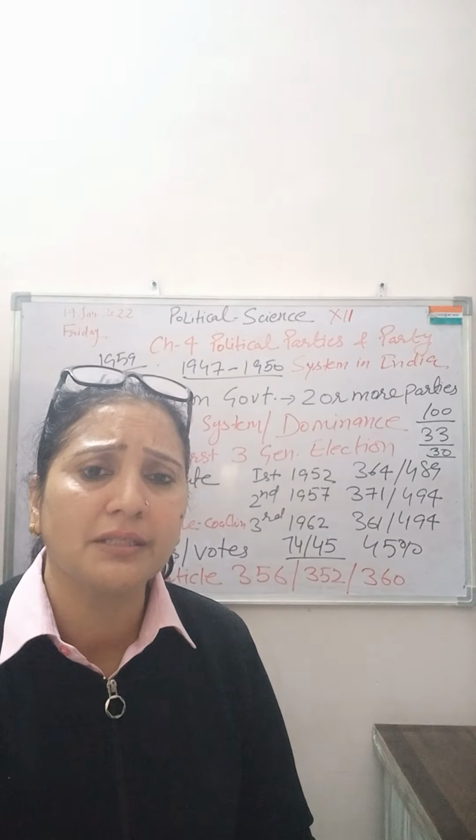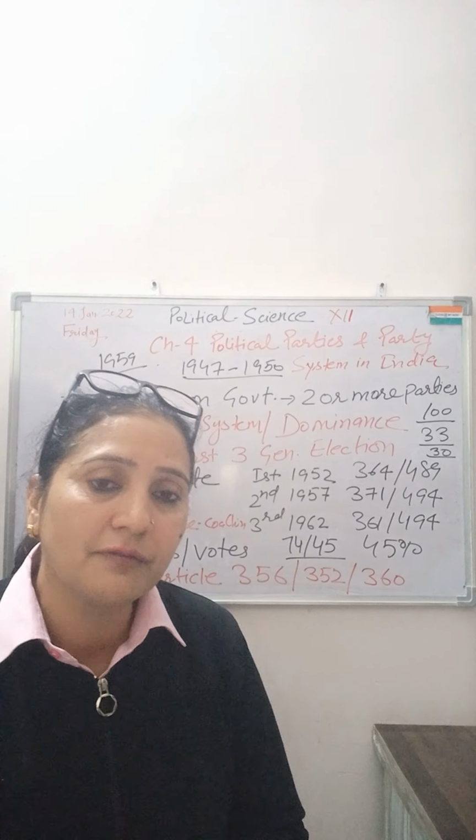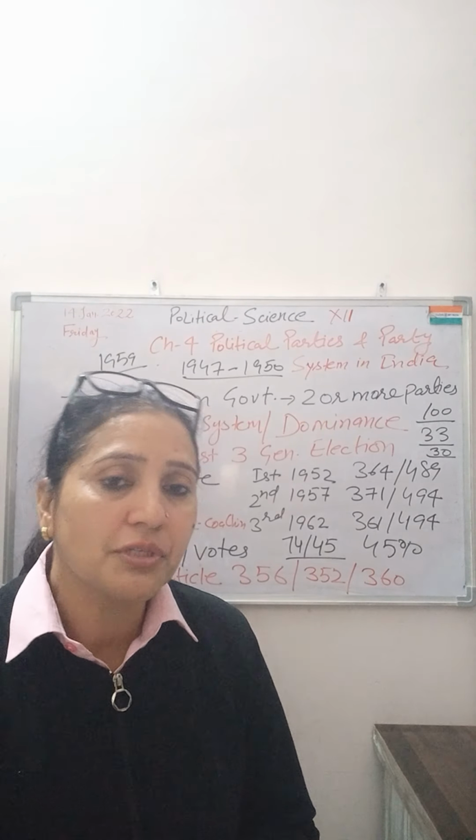First, Congress was the oldest political party and people are emotionally attached to this party. Why are they emotionally attached? Because the formation of the Congress party is related to the independence movement, and that is the root of the formation of the Congress party, and that's why the people are emotionally attached.